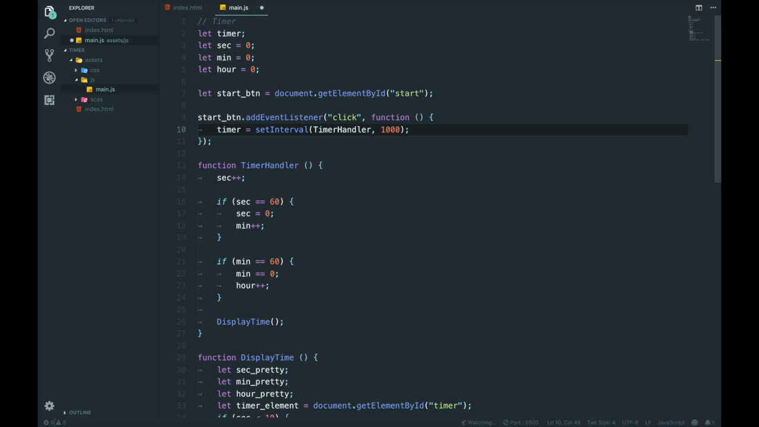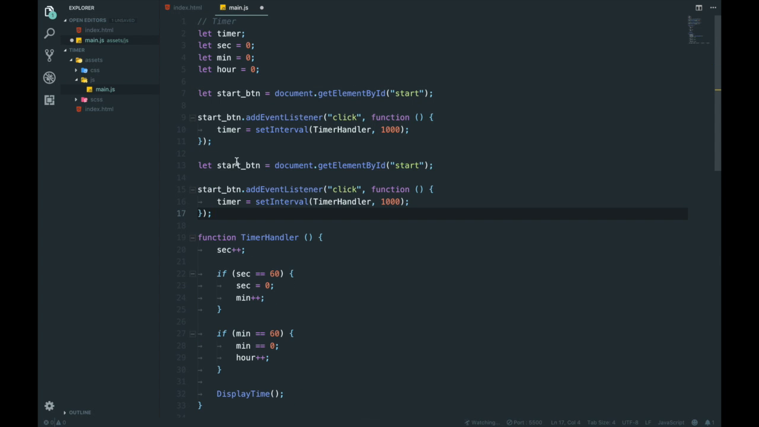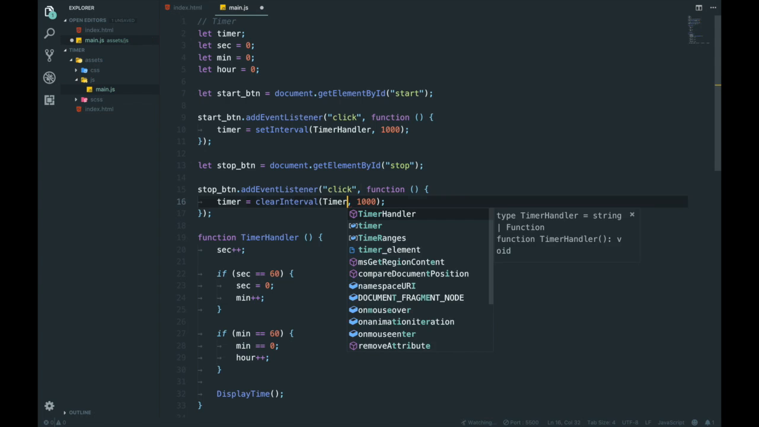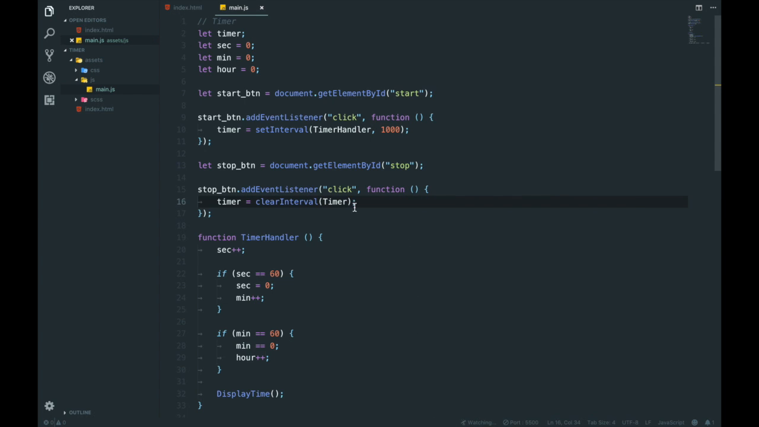And that is going to start that, and then we're going to do the same with a stop button. Say stop button. Call this stop. There, click, and then we're going to clear the interval. Clear interval, and it's going to say timer. Now, that's the wrong variable. There we go.